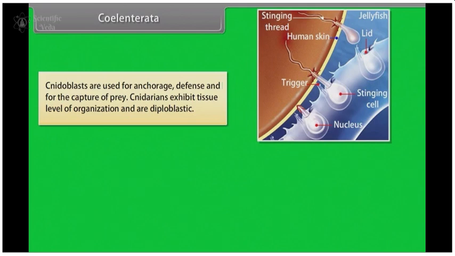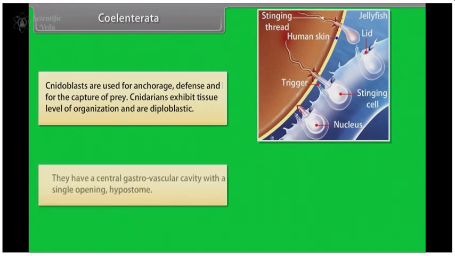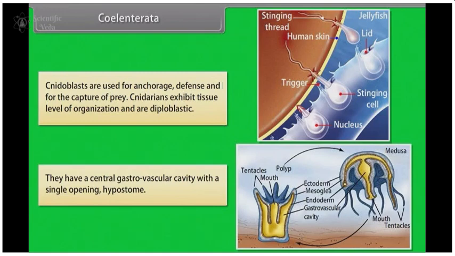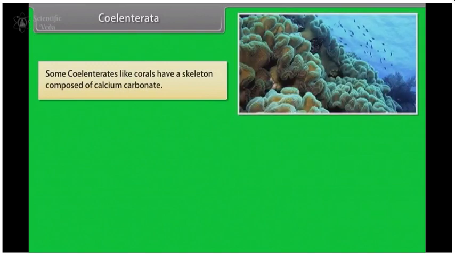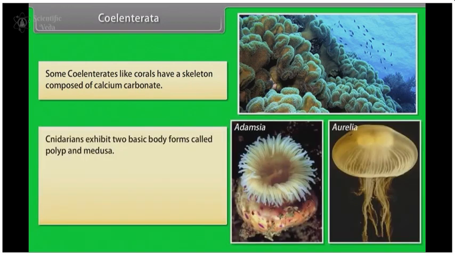Cnidarians exhibit tissue level of organization and are diploblastic. They have a central gastrovascular cavity with a single opening, hypostome. Some coelenterates, like corals, have a skeleton composed of calcium carbonate. Cnidarians exhibit 2 basic body forms called polyp and medusa.